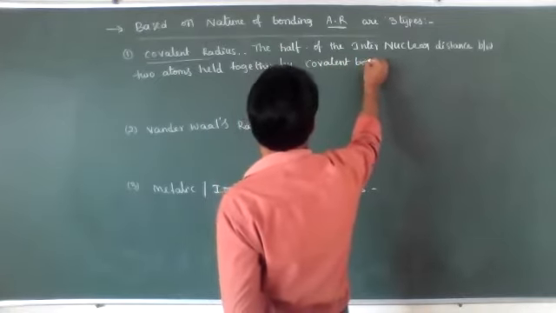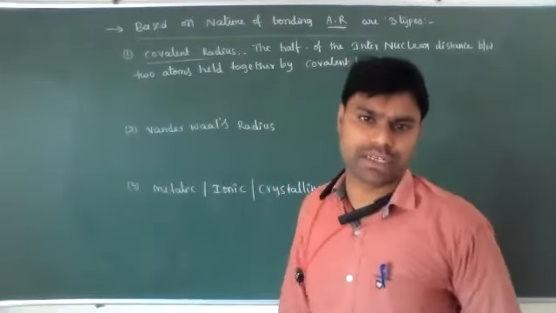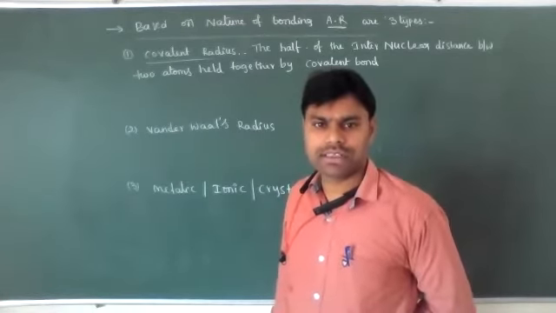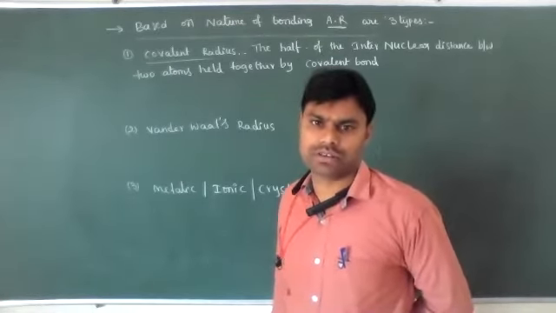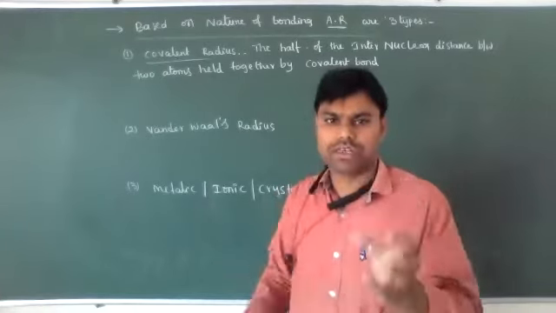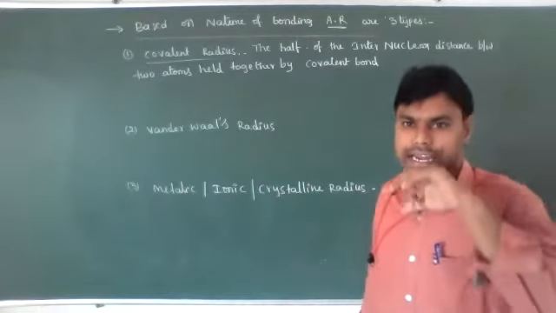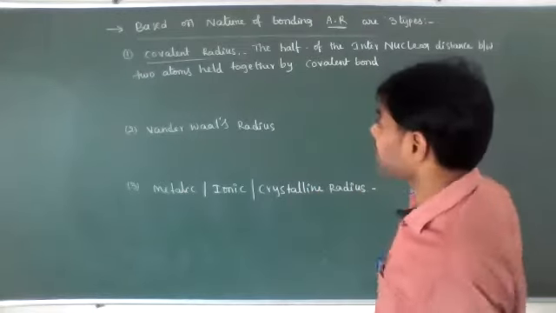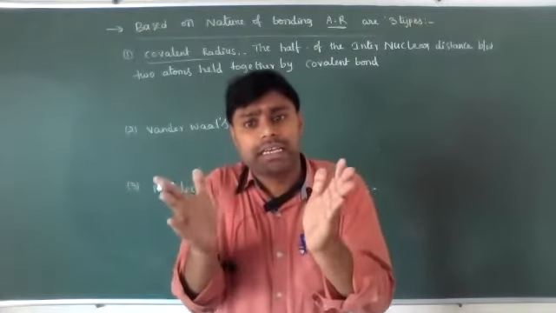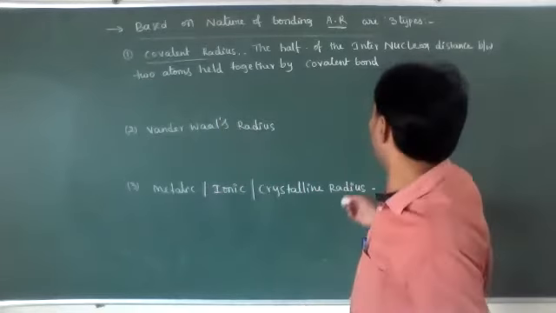These types of chemical bonds we will discuss again in the chemical bonding chapter: ionic bonds, covalent bonds, van der Waals bonds, coordinate covalent bonds. Don't worry about that. But you already have an idea about what a covalent bond, metallic bond, or van der Waals attractive force is. So the covalent radius means half of the internuclear distance between two atoms held together by a covalent bond.